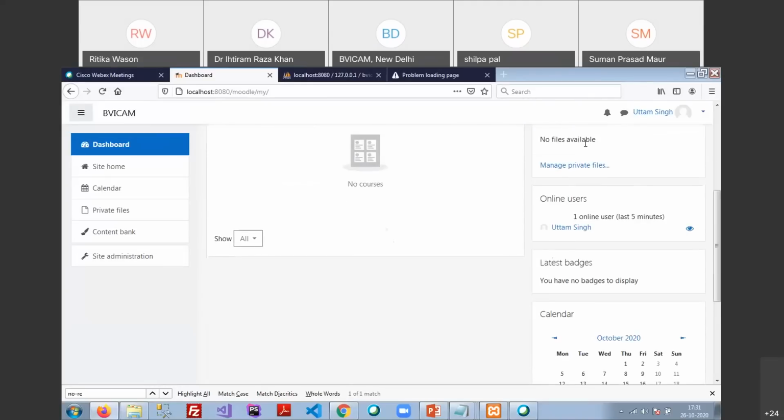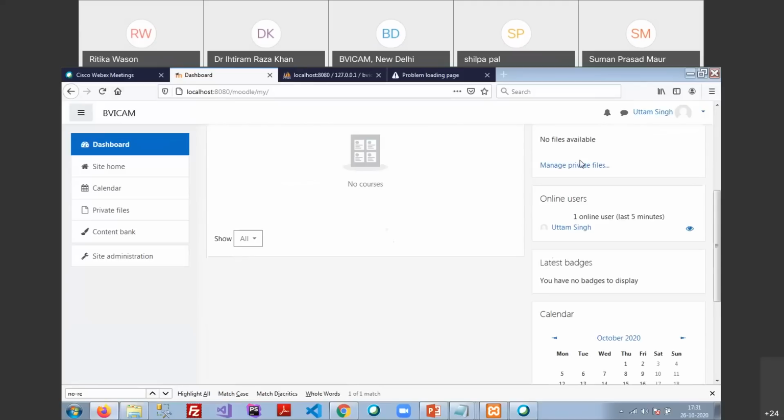Private files: if you have uploaded some private files on your system in Moodle, then you are able to see the private files here. The private files are basically those files which are accessible only by you, not by any other user of Moodle. Suppose a student uploads some private files, then he or she will be able to access their own private files.